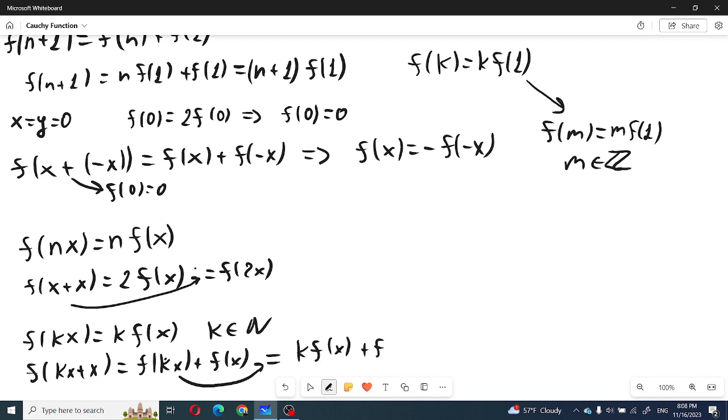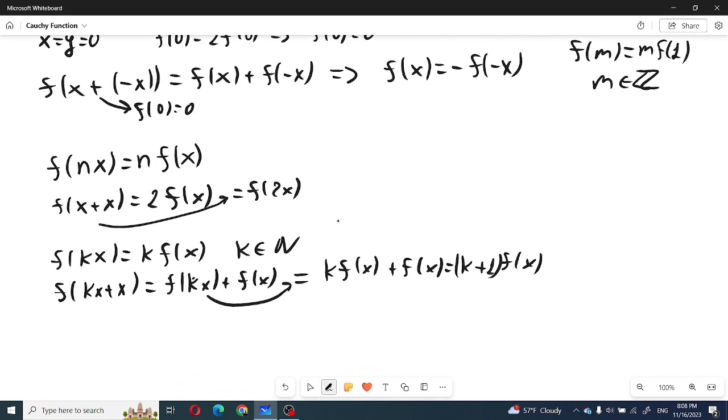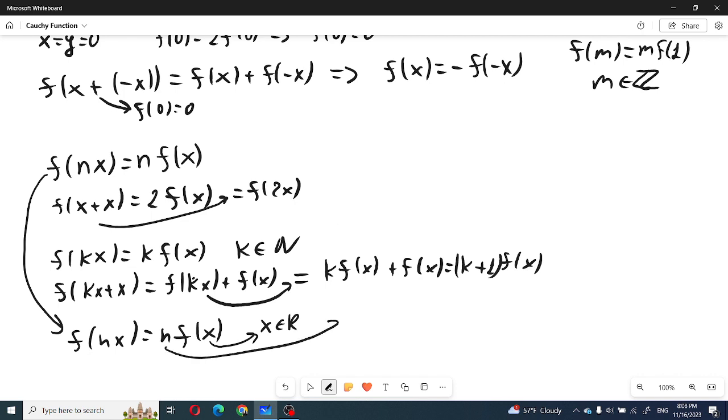So this is (k + 1) times f(x). Now we have finished this induction step, and we have proved that f(nx) equals n times f(x) for every positive integer n and every number x. x is any real number, and n is any positive integer.